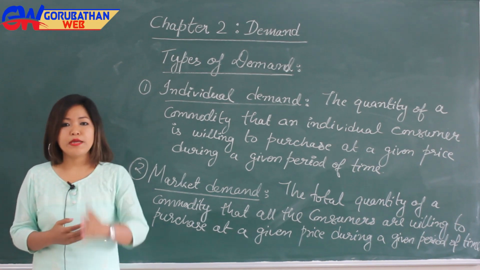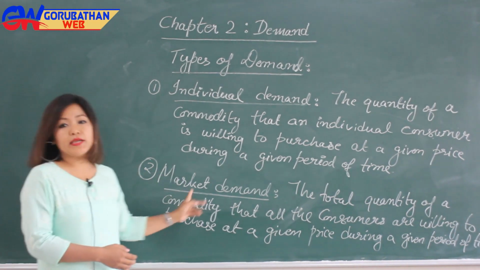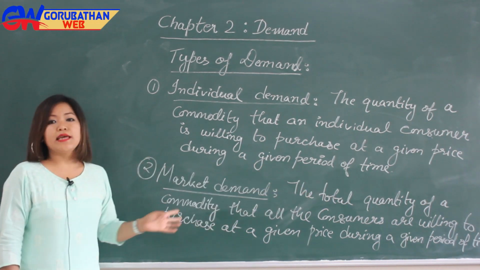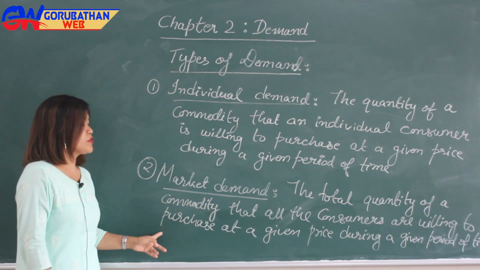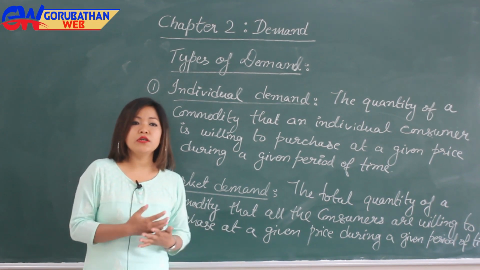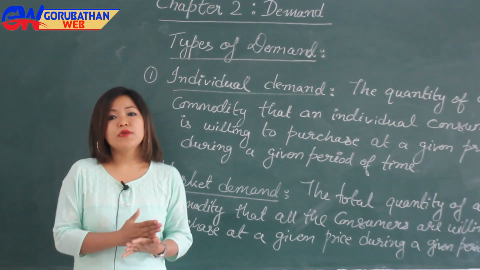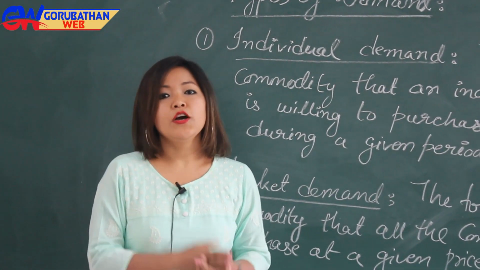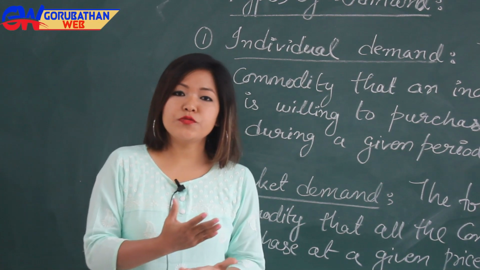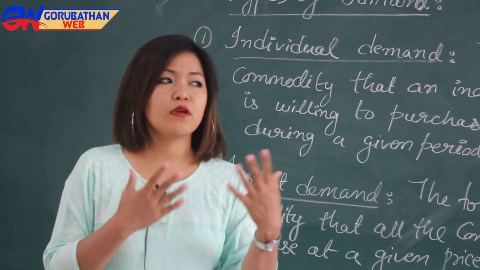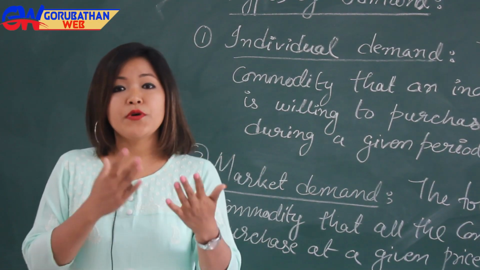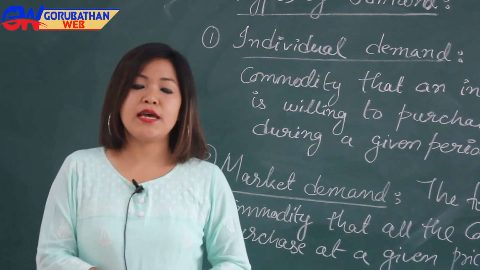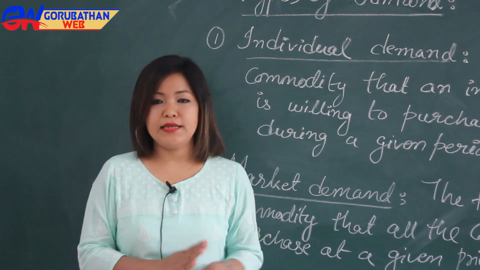Now the second one is market demand, and its definition is the total quantity of a commodity that all the consumers are willing to purchase at a given price during a given period. So the market demand is the demand for a commodity by all the consumers in the market. For example, many consumers in a market purchasing milk at a given price during a given period of time is known as market demand for milk.